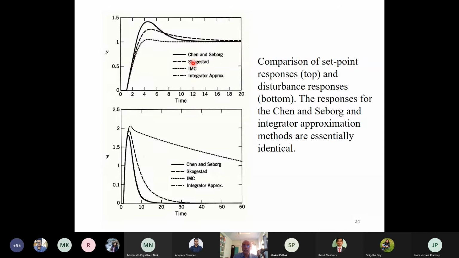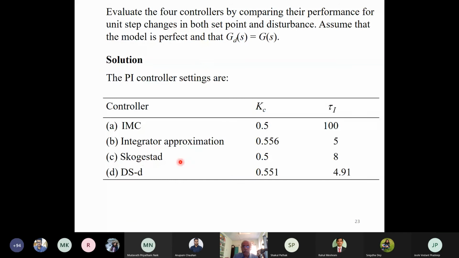Whereas for the Skogestad, the performance is acceptable for both servo tracking and the disturbance rejection, where the integrator approximation and the Chen and Seborg responses are more or less the same because the PI controller values over here are 0.556 and 5 for the integrator approximation, and for the Chen and Seborg method it is 0.551 and 4.91.